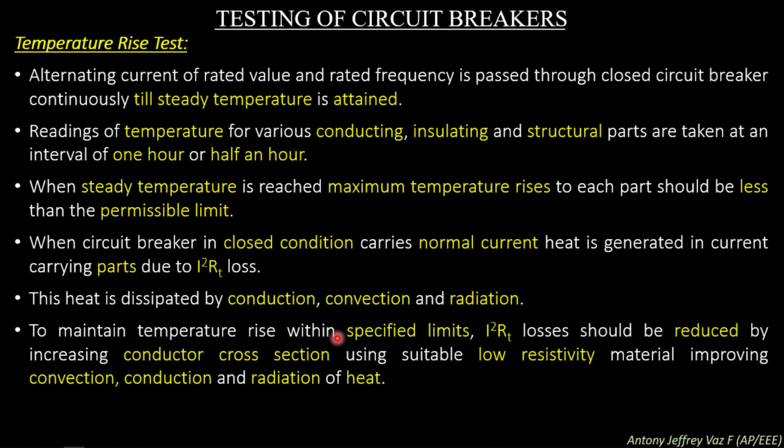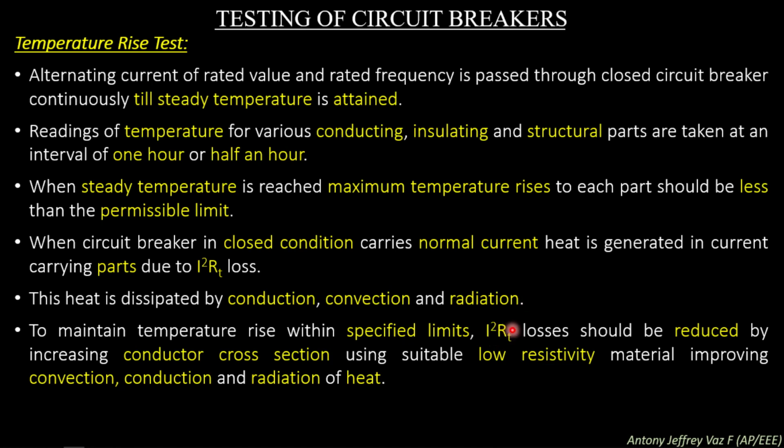To maintain temperature rise within the specified limit, I square R losses should be reduced by increasing conductor cross section, using suitable low resistivity material, and improving convection, conduction and radiation of heat. To reduce the temperature rise due to the flow of current in the metal part, we need to reduce the resistance of the metal.